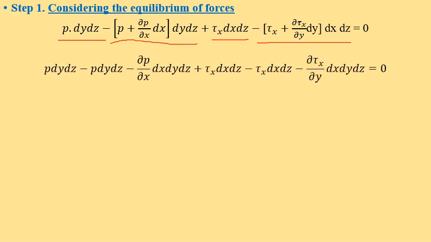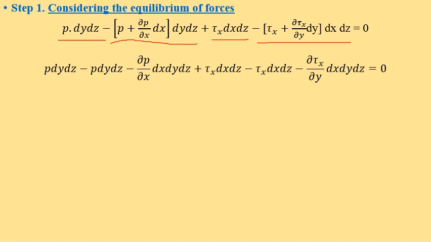Now, simplifying this: p dy dz minus p into dy dz minus del p by del x dx dy dz plus tau x dx dz minus tau x dx dz minus del tau x by del y dx dy dz is equal to 0. This is the expression we are going to get.